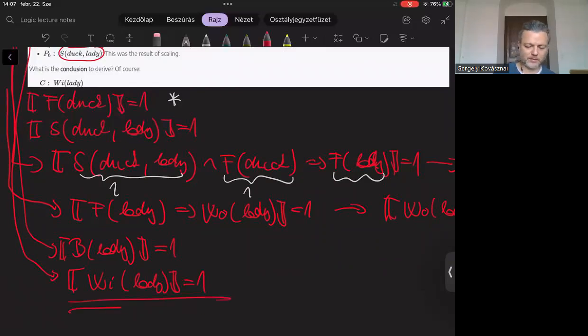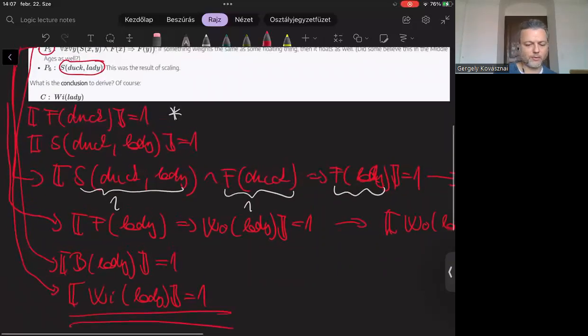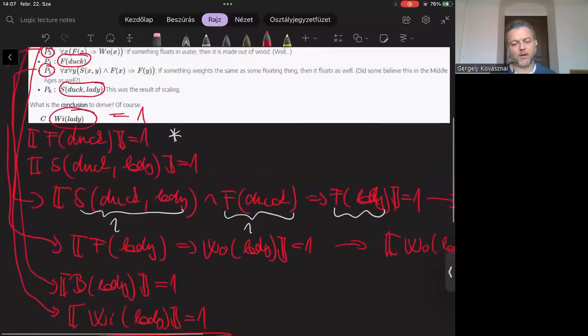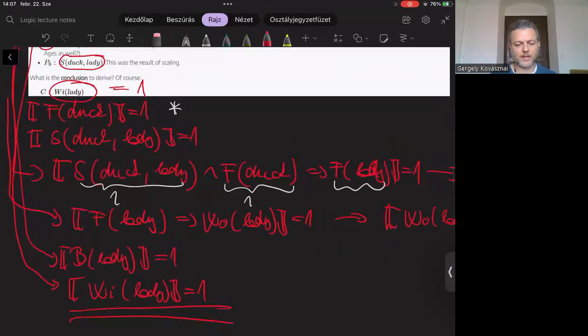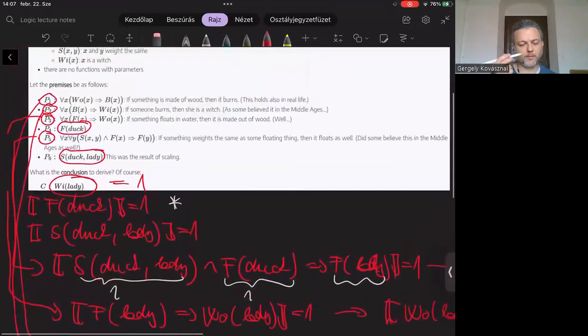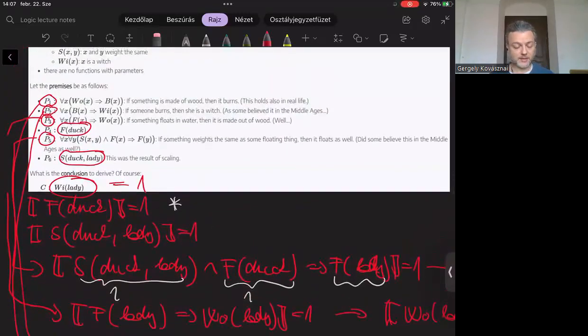And this is what we wanted to conclude. This is the conclusion formula you see. So we just proved that this is always true if my premises, all the six premises are true. So this concludes the proof of this exercise.